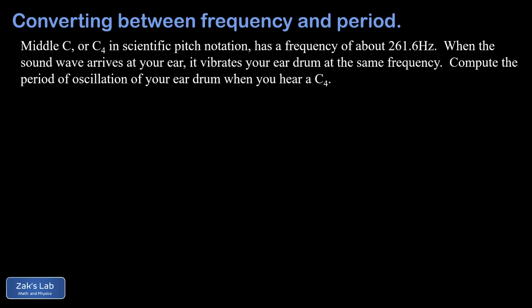Now, when that sound wave arrives at your ear, it's vibrating your eardrum at that same frequency of about 261.6 hertz. And what we want to do in this problem is convert that to a period of oscillation for your eardrum when you hear this note. In other words, how much time does it take for a single oscillation of your eardrum?